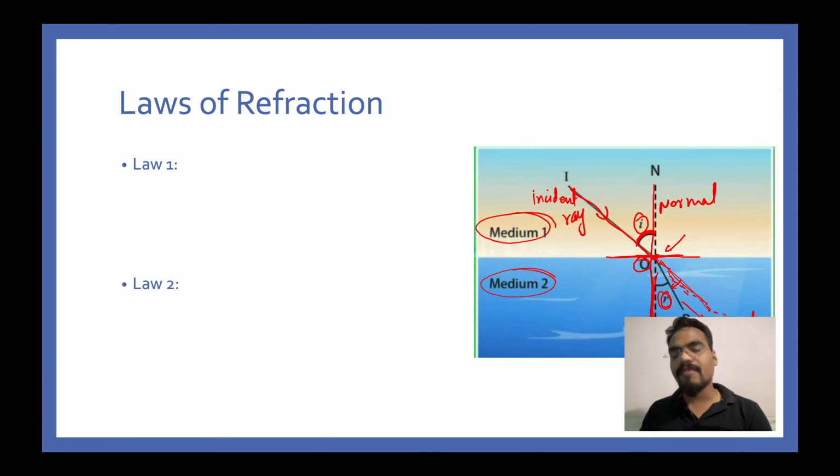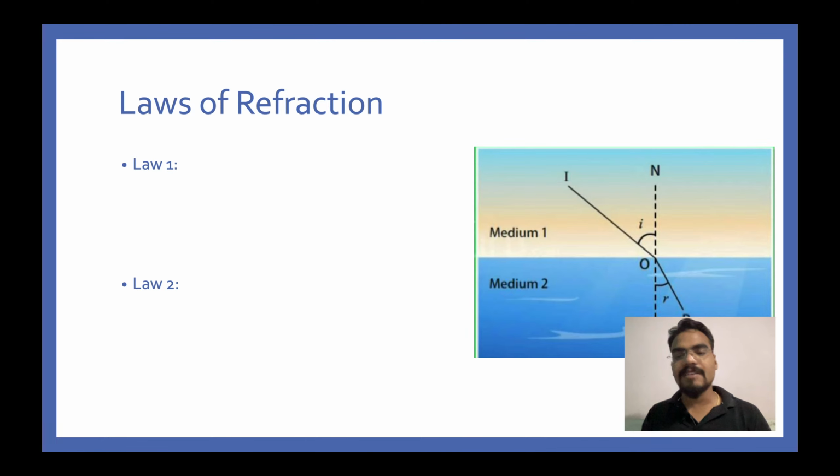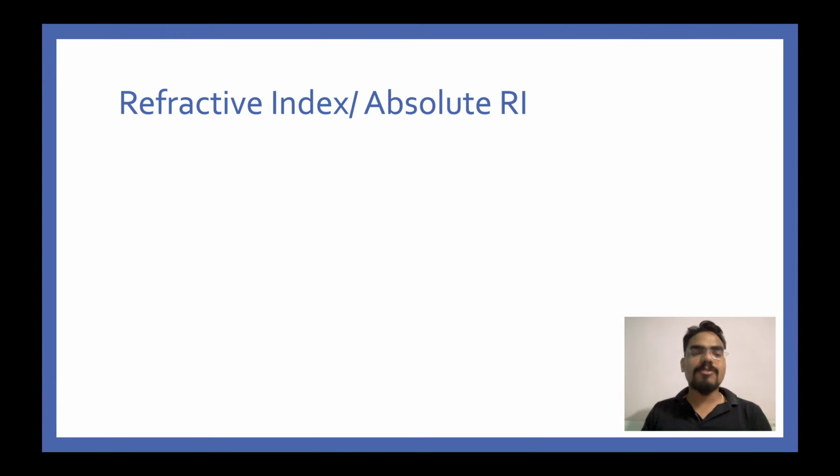So the angle between the refracted ray and the normal is called the angle of refraction, and that is how Snell's law is applied. Sine of i divided by sine of r is equal to mu. This is Snell's law, and this is also law number 2. Very nice. So we have encountered a very beautiful term that's called refractive index.